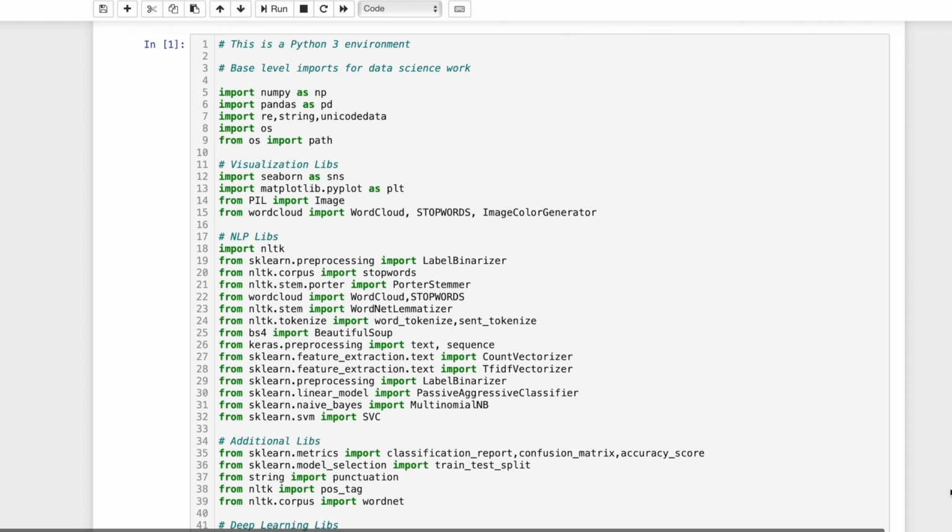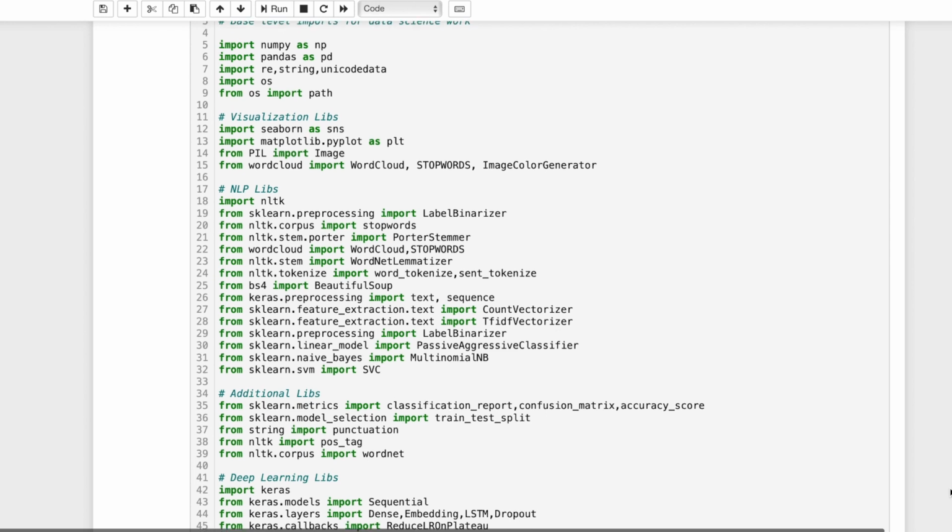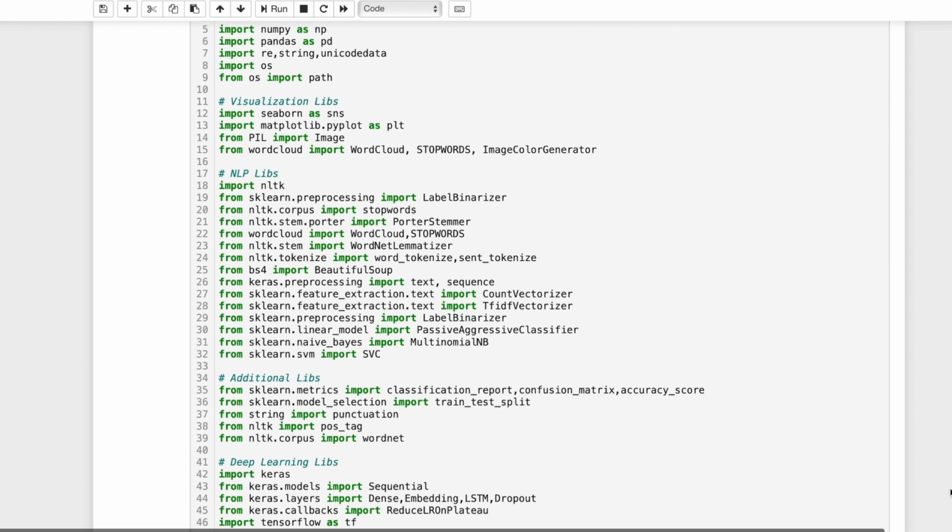These are some of the imports that I brought in prior to starting this project. We have our typical base level imports up top: NumPy, Pandas, OS, those types of things. After that, I brought in some visualization libraries: Seaborn, Matplotlib, Image from the PIL library, and then of course everyone's favorite NLP graphic, word clouds. We'll talk more about that in the future.